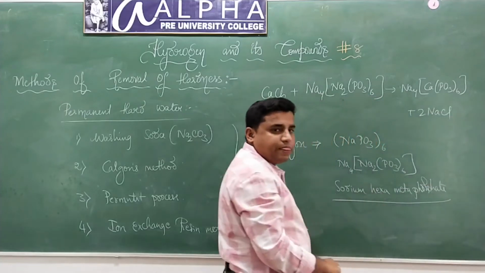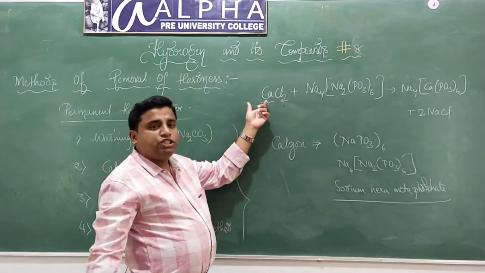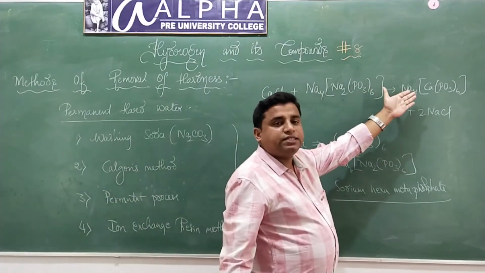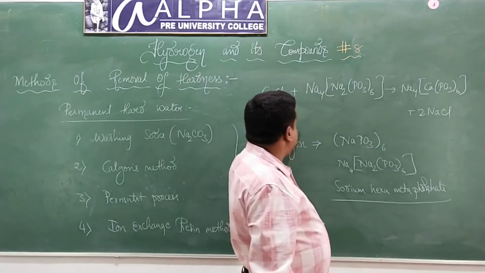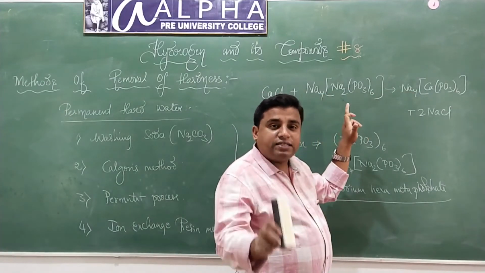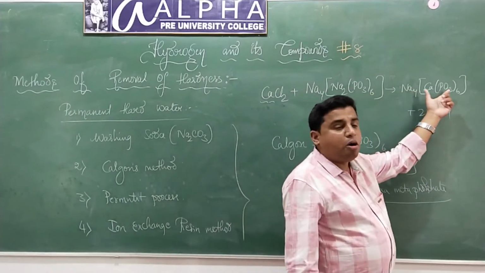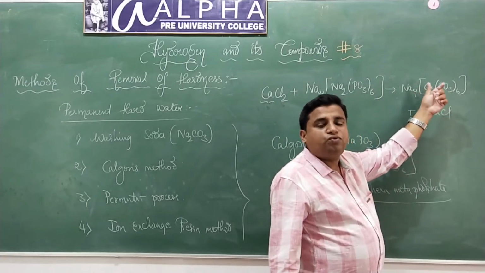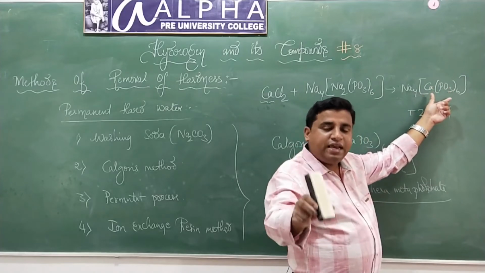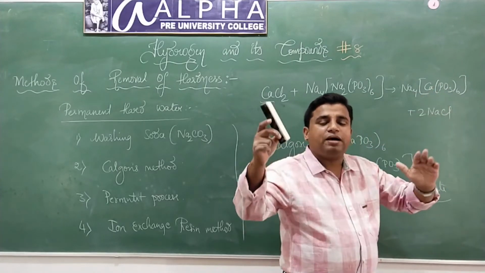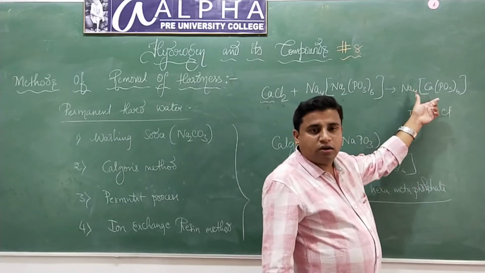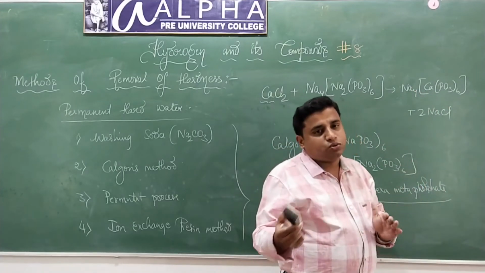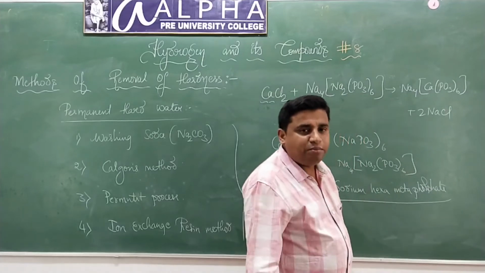Now, earlier the calcium ion was in water, but after the formation of the complex, calcium is no more available inside water. It is busy in forming the complex with phosphate. It is not available freely in water. Therefore, water becomes free from calcium ion. Hence, hard water becomes soft water.